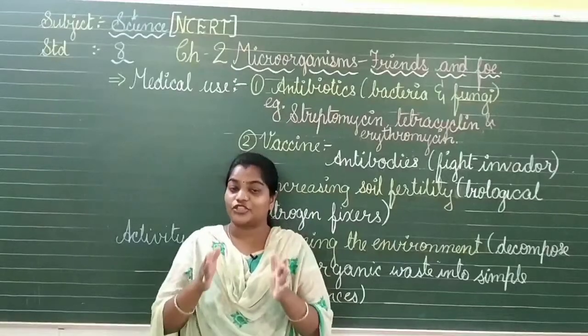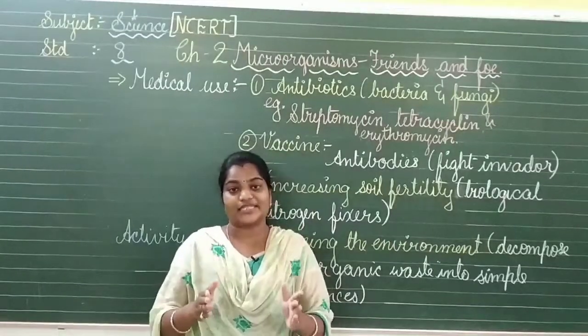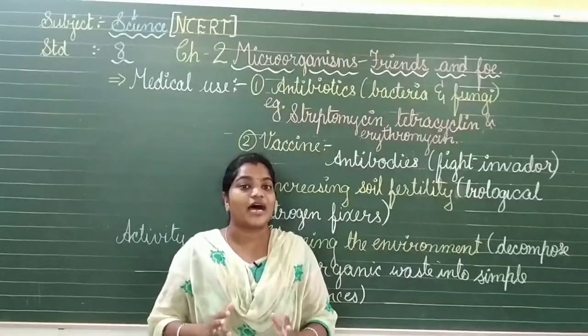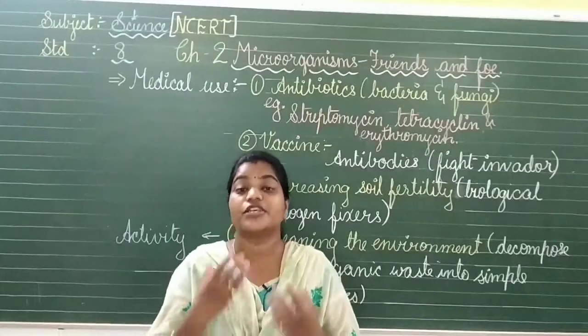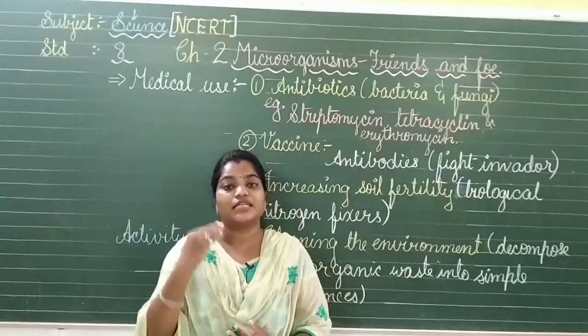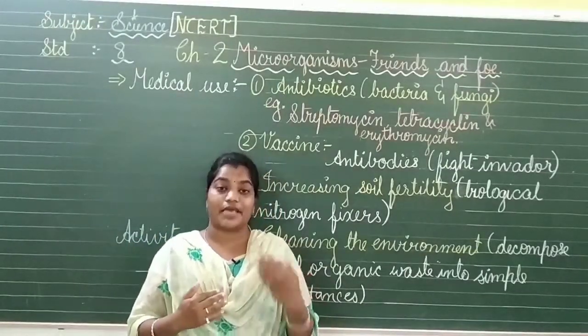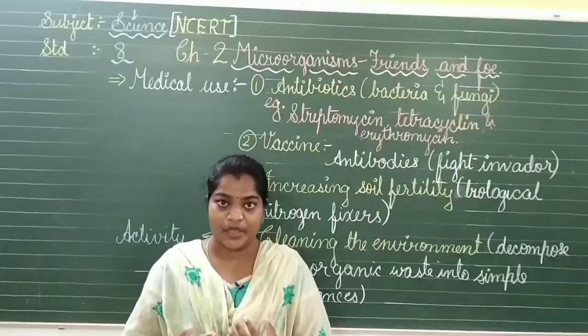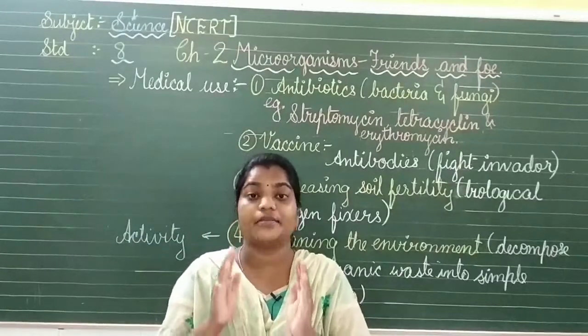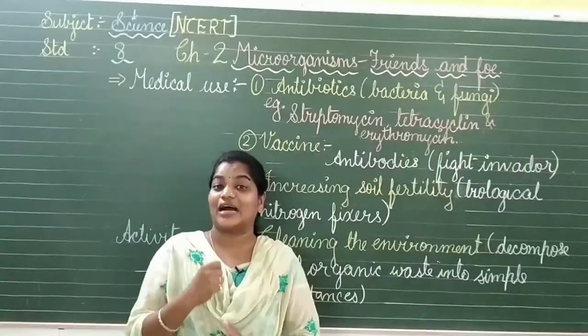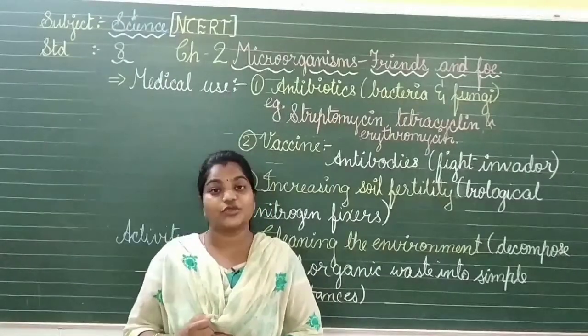So what actually are vaccines? Vaccines are dead microbes or microorganisms which are kept in our body to secure ourselves from the diseases which are coming from outside of the body. Means foreign microbes can be killed by them, because we produce antibodies in our body by way of vaccines. So this is how the vaccines are helpful to us.